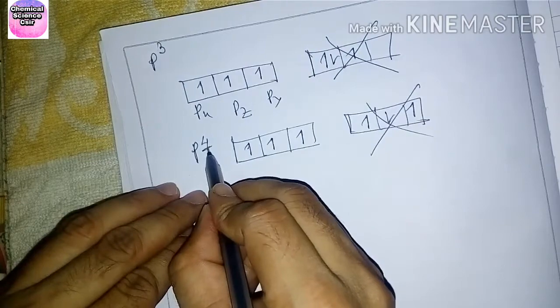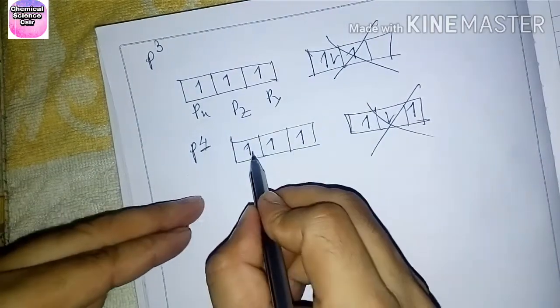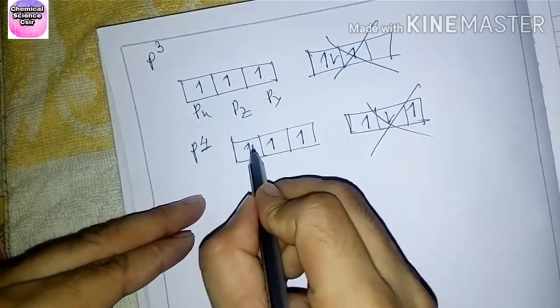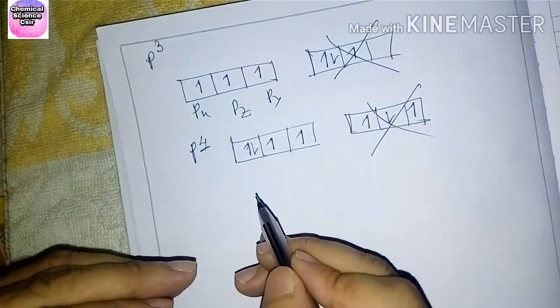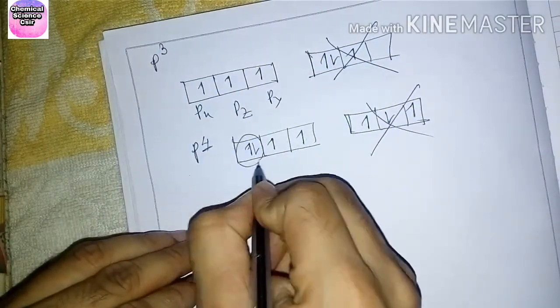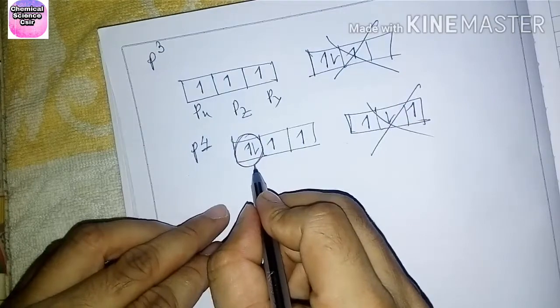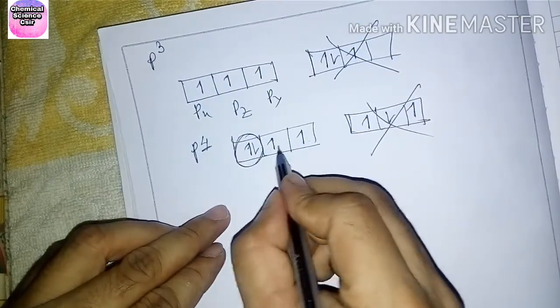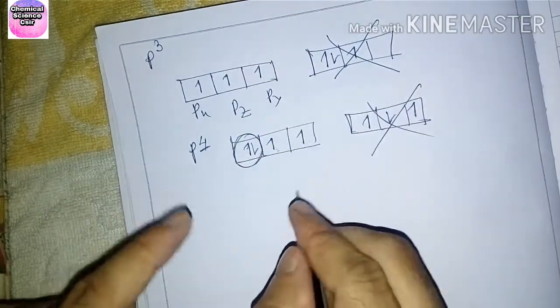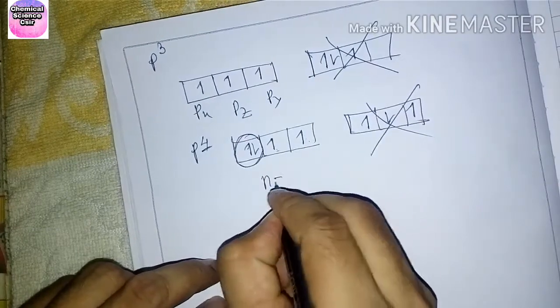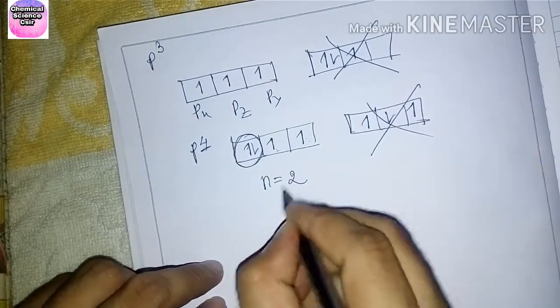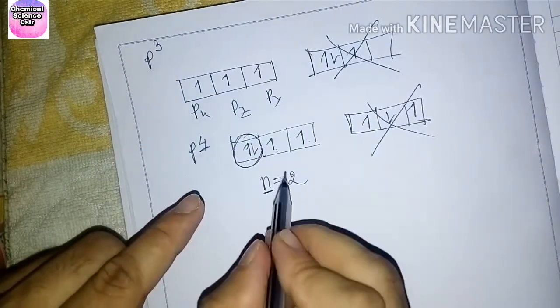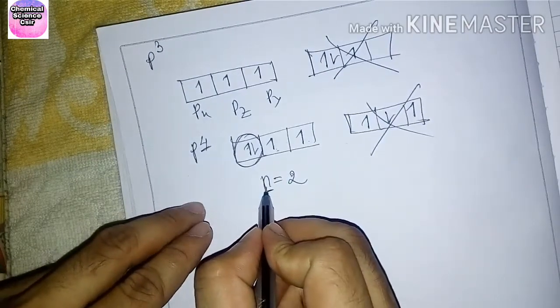Four electrons are present: 1, 2, 3, and the fourth is spin down. Here there is only one pair of paired electrons, and the rest are unpaired. So there are 2 unpaired electrons.